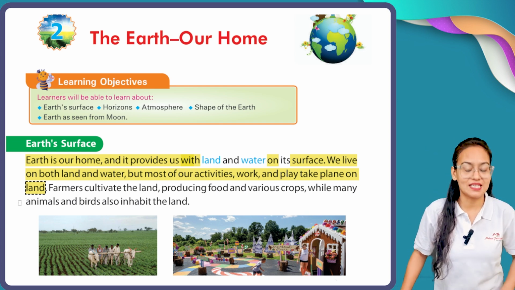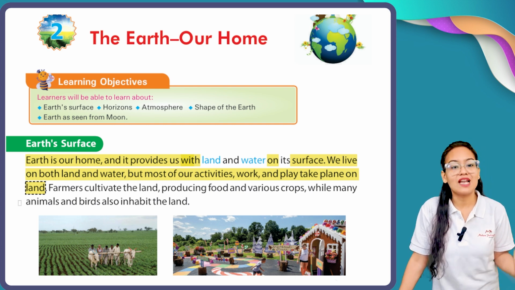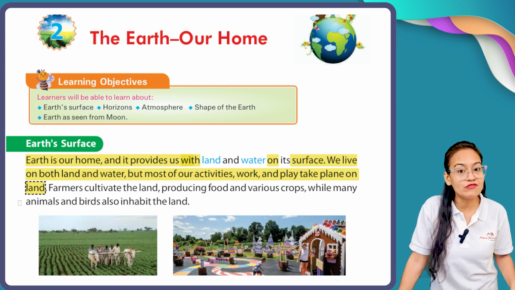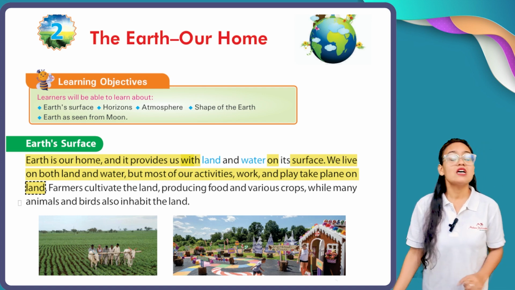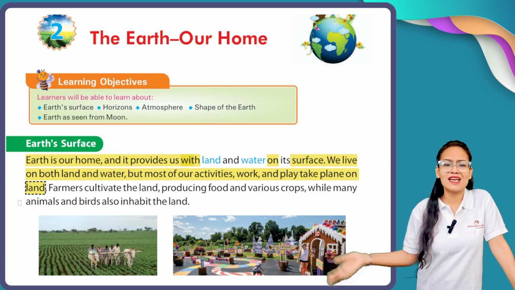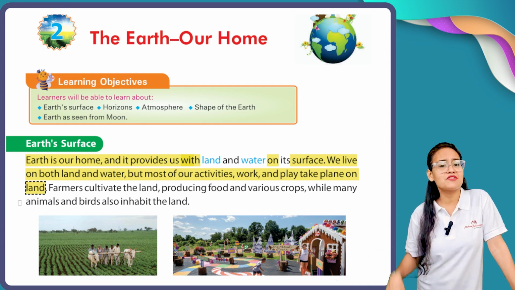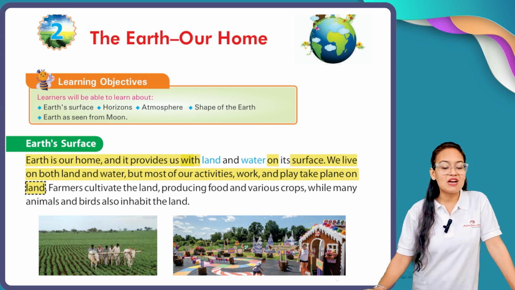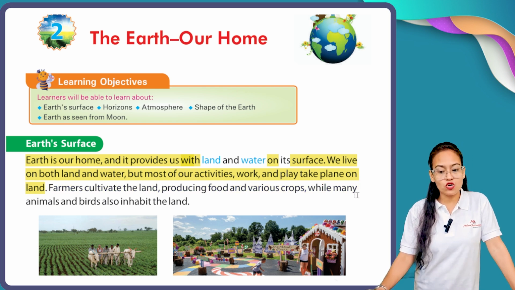Now, my dear students, see. Earth is our home because Earth provides us with land and water. We human beings live on both land and water, and most of our activities, maybe we are playing, walking, working, or farming, and so on, all happen on land. Farmers cultivate the land, producing food and various crops, while many animals and birds also inhabit the land.